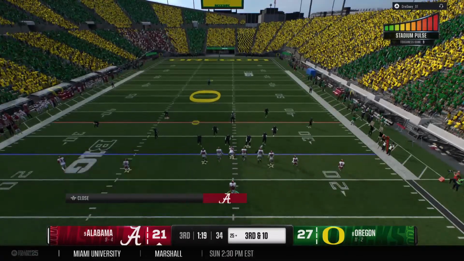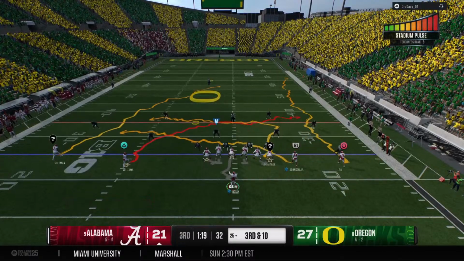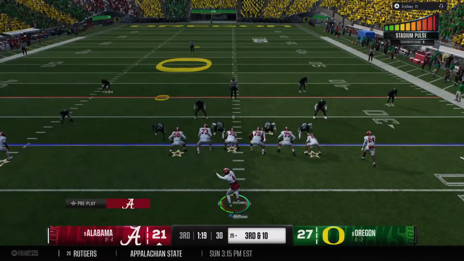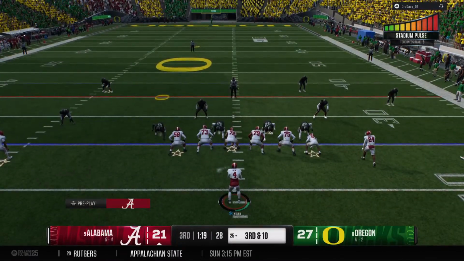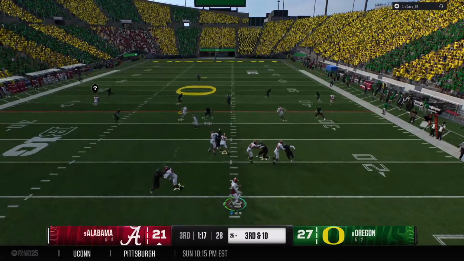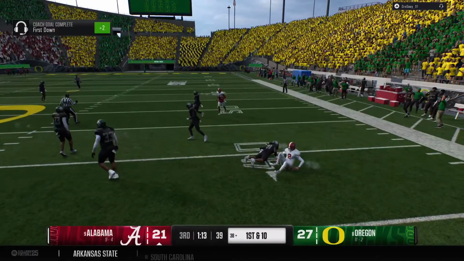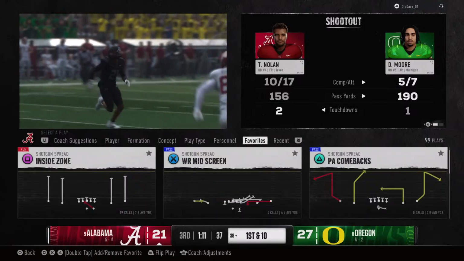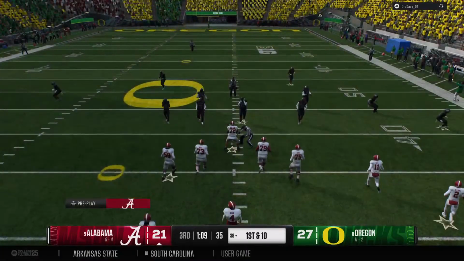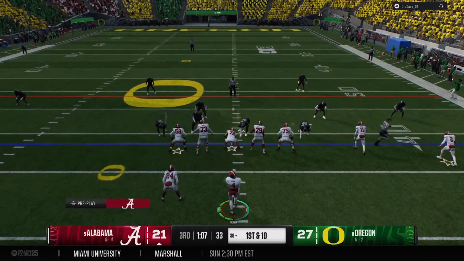They come to the line. A long way to go for the first down, but needing this crucial conversion right now. Drops back, looking to throw for it on third down. He's got it for a big gain. And that will pick up a first down. They'll spot it at the 38. A new set of downs after that completion.